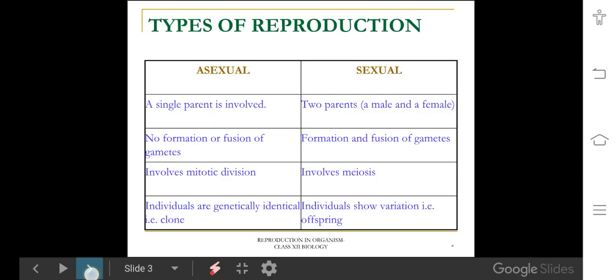Next, coming to the types of reproduction. Reproduction is mainly categorized into two types: asexual reproduction and sexual reproduction. First, coming to the asexual mode of reproduction.